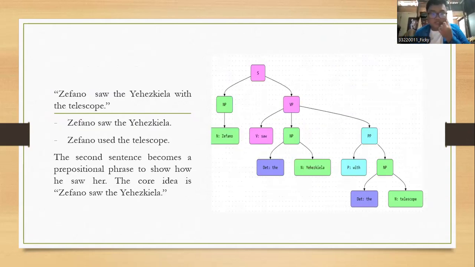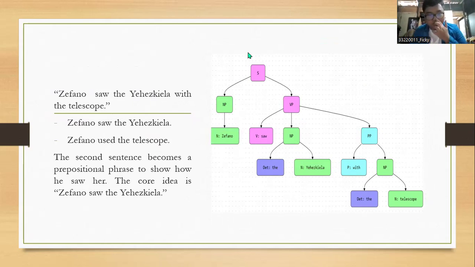This is number 3. Stefano saw the girl with the telescope. The deep structure of the sentence: Stefano saw the girl. Stefano used the telescope. The second sentence becomes a prepositional phrase. We saw how he saw her, while the core idea of the sentence is Stefano saw the girl.